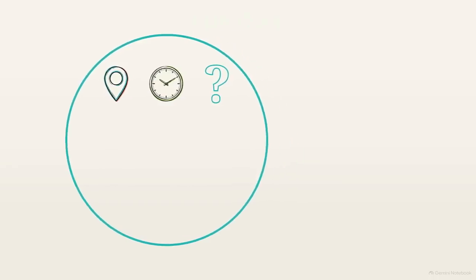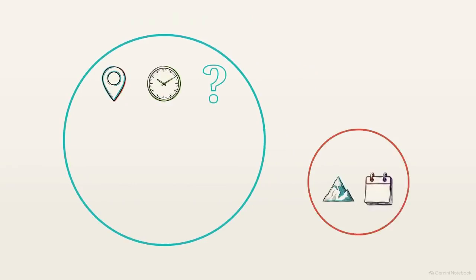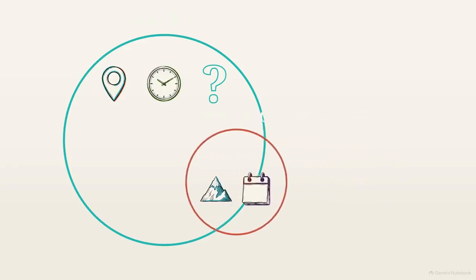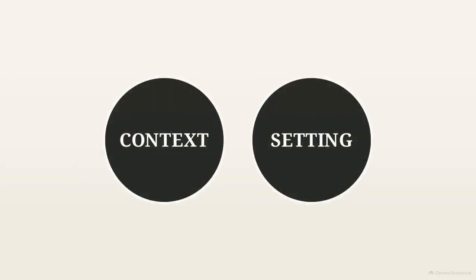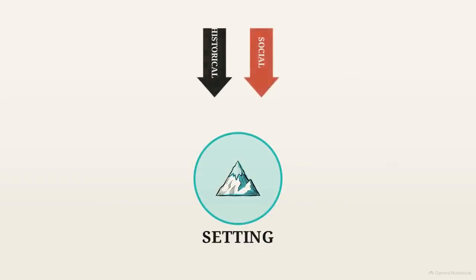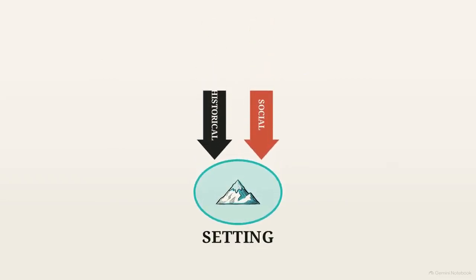This diagram illustrates how setting fits into that picture. Setting provides the specific spatial and temporal details, the physical location, and the time period. Notice how setting resides entirely within context. It is a strict subset. Treating these terms as interchangeable limits our perspective. Recognizing the difference reveals how a physical landscape is actually governed by much larger historical and social forces.